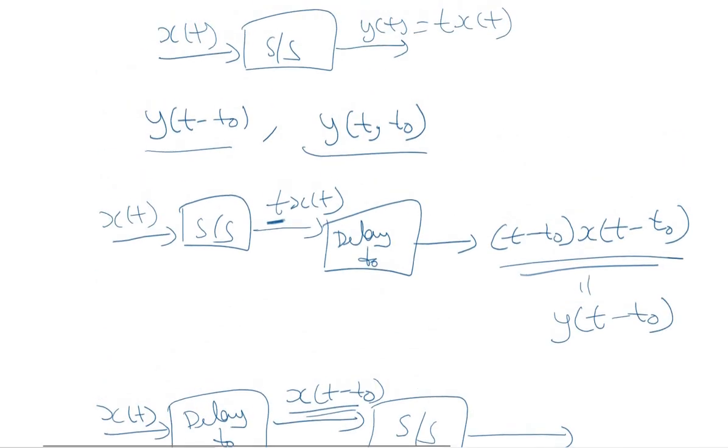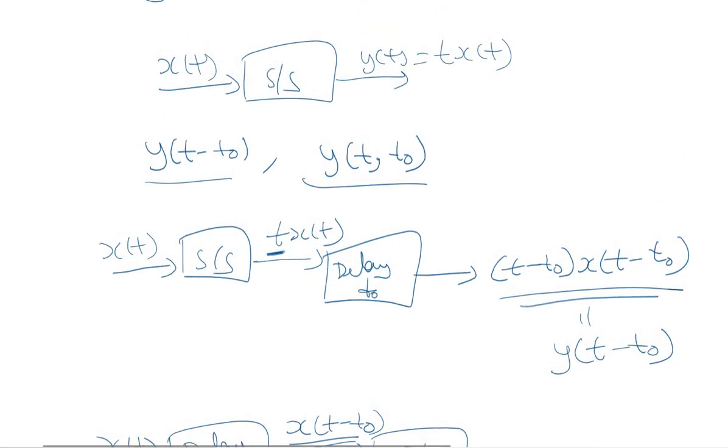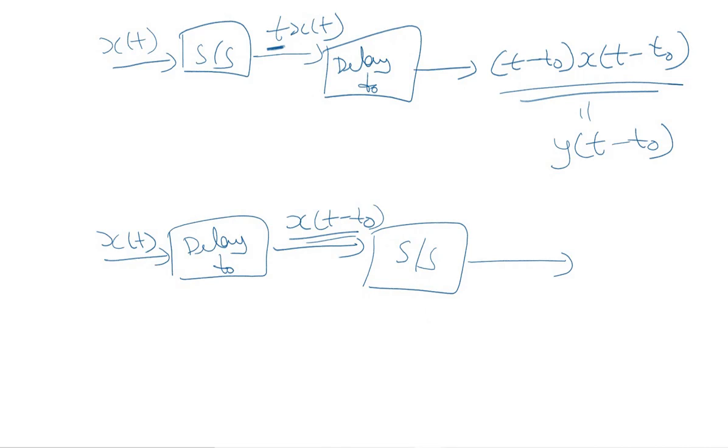We know the function of the system is that it multiplies the input signal x(t) by the independent variable t. Whatever the input signal, it will multiply it with t. So now the input signal is x(t − t0), and the output will be t multiplied by x(t − t0). This is your response to the delayed input, y(t, t0).